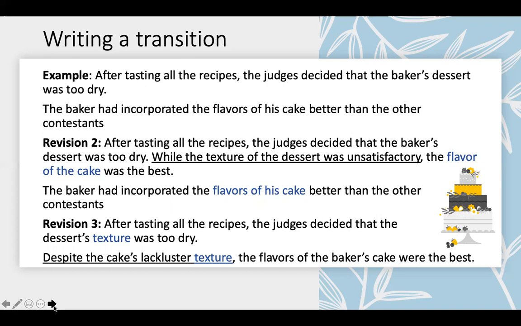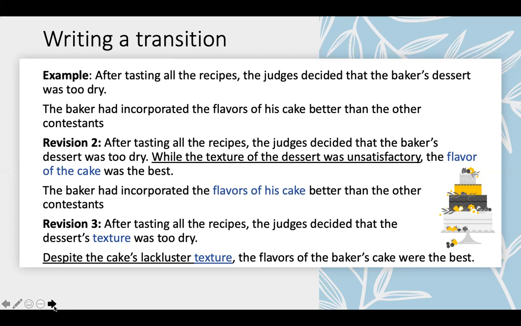In revision 2, we write, "After tasting all the recipes, the judges decided that the baker's dessert was too dry. While the texture of the dessert was unsatisfactory, the flavor of the cake was the best. The baker had incorporated the flavors of his cake better than other contestants." In this way, we use the transition as a conclusion to transition between the idea of the unsatisfactory portions of the cake to the satisfactory portions, the ones that succeeded. And in this, we're using texture and flavor to contrast.